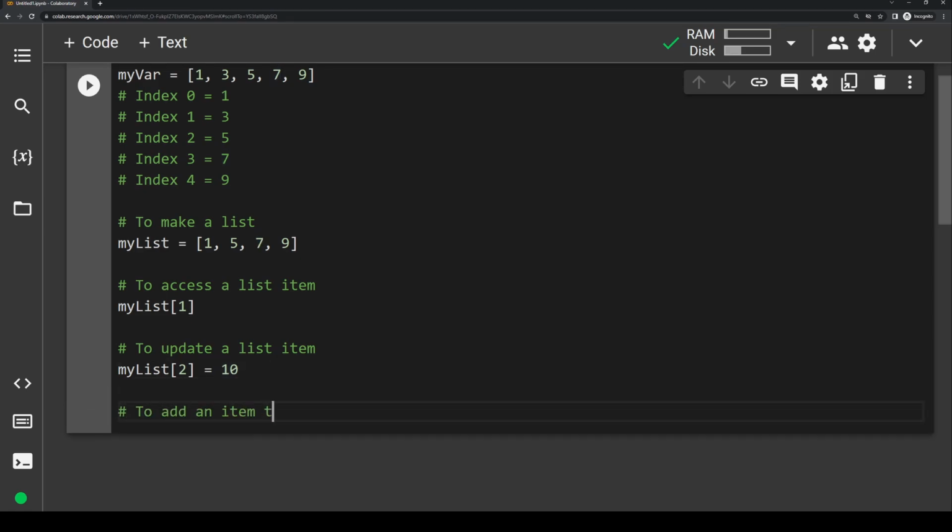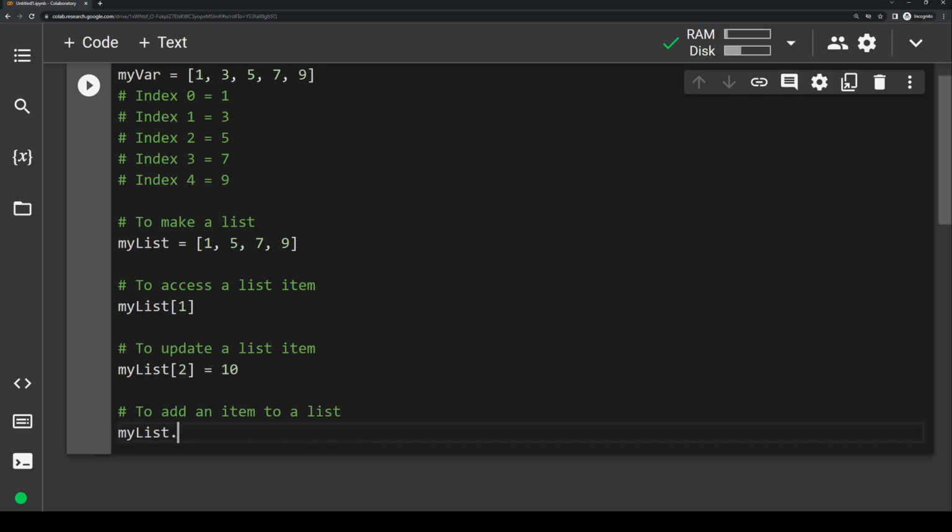So let's say 10. In this case, index 2 represents 7, so we're replacing 7 with 10. To add an item to a list, we would just write the name of our list, dot append, and then add whatever value you want to add inside the parentheses. So let's say we want to add 3.